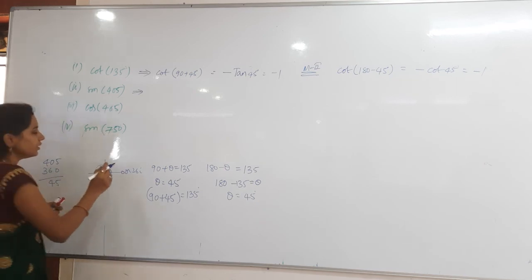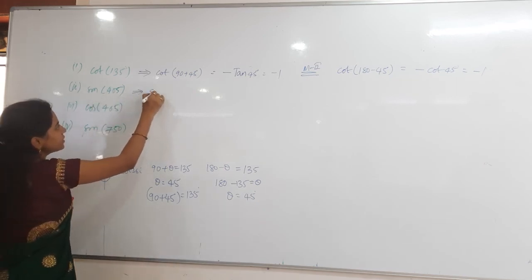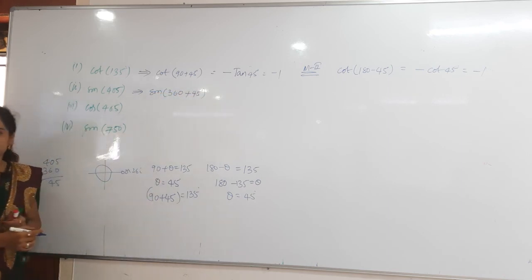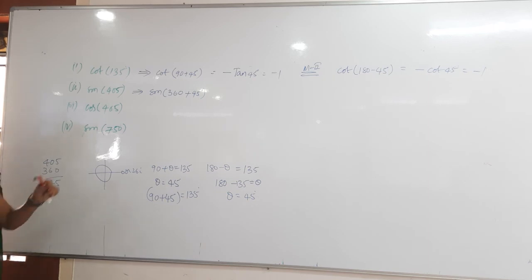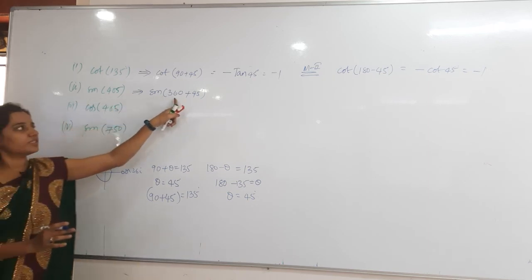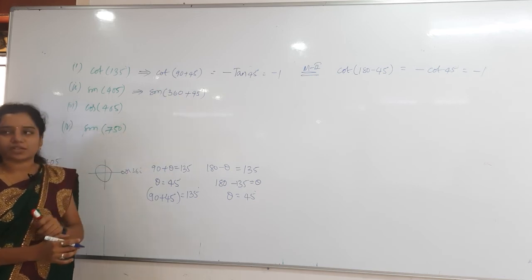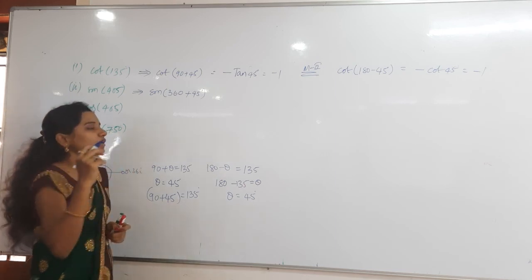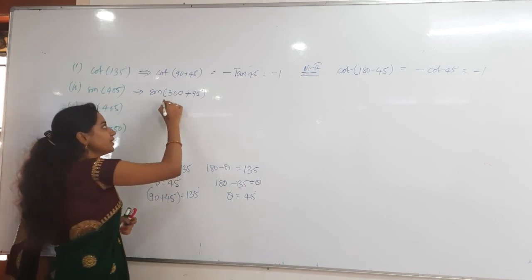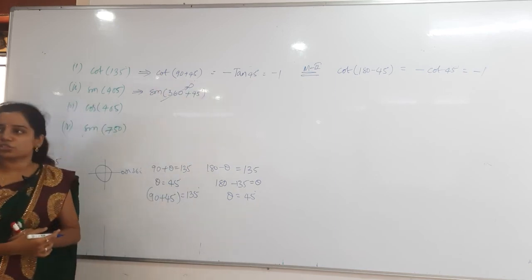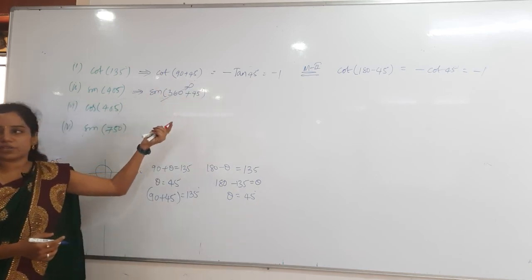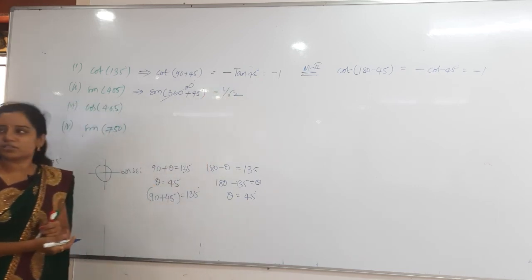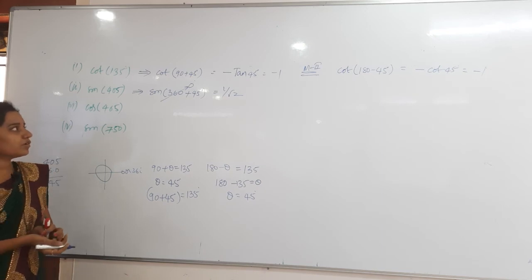So here sin 405 is sin of 360 plus what can I write? 45. Sin 360 plus 45, there is no other method for that, only one value is there. So sin 360 plus 45. 360 plus theta, which quadrant? First quadrant. Okay? So you don't think about the quadrants also. Wherever you find 360 degrees, there you can take 0 degrees. So sin 0 plus 45 is sin 45, directly 1 by root 2. There is no need to check the quadrants also.